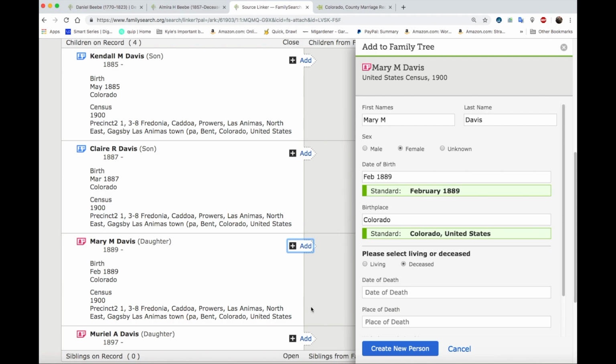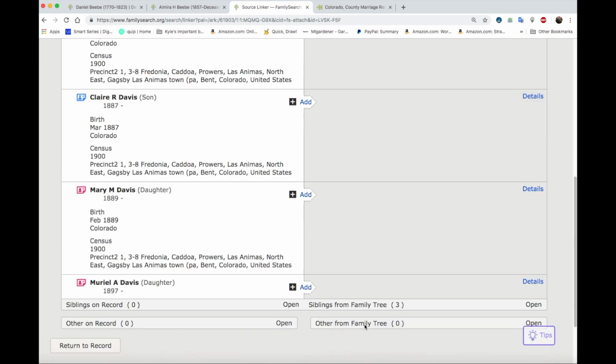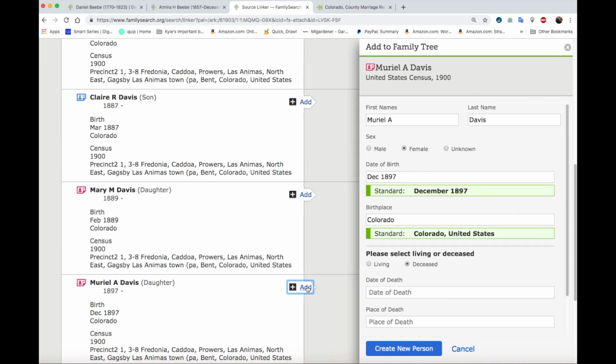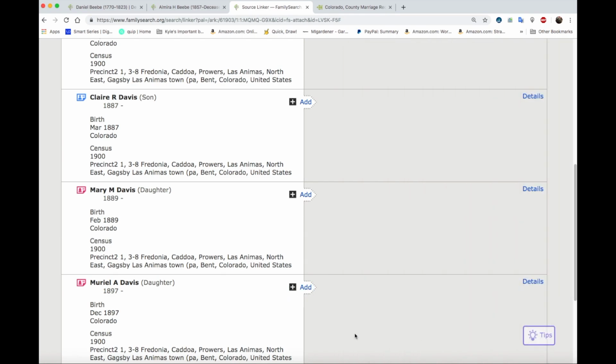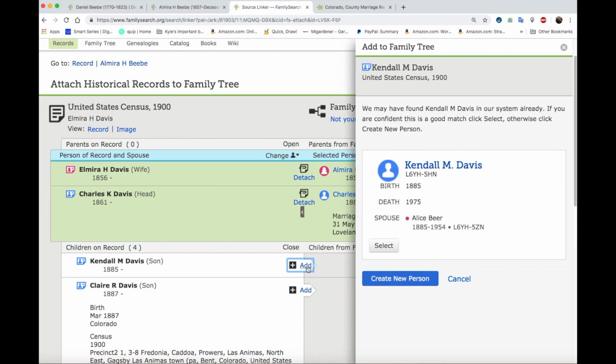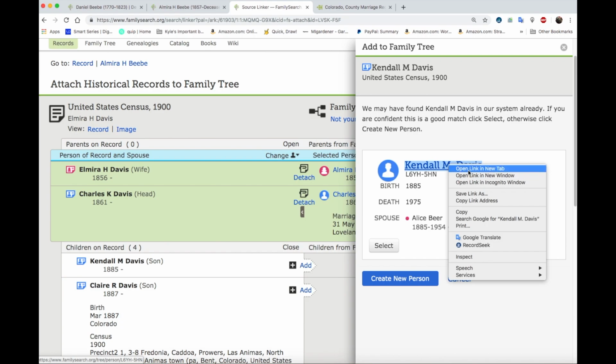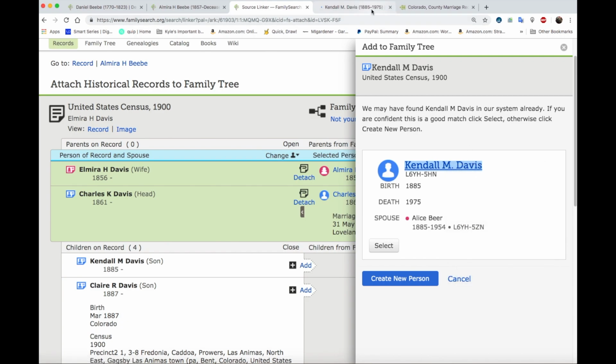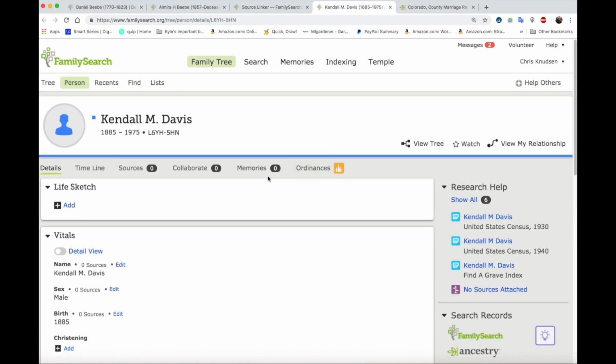Mary M. Davis. There's no duplicate on that. Muriel A. Davis. No duplicate on that. Okay, so let's go look at Kendall. We're going to open up this guy by right-clicking and opening in a new link, because we want to check on him, because we don't want to create a person that already exists.